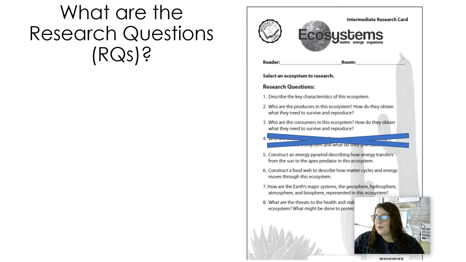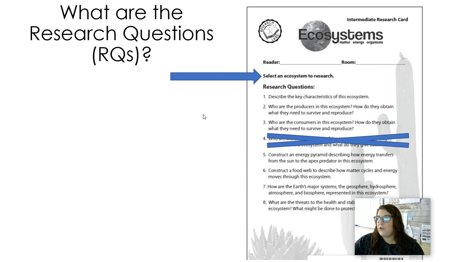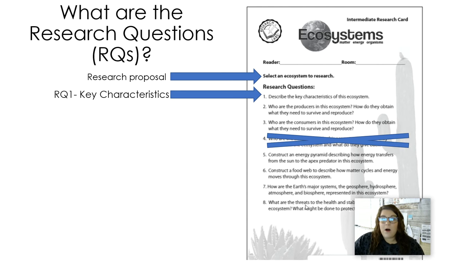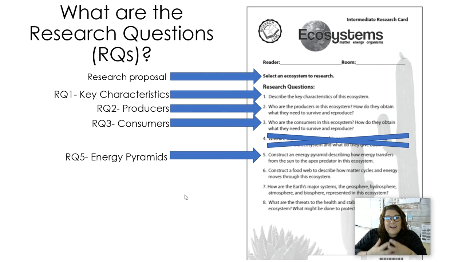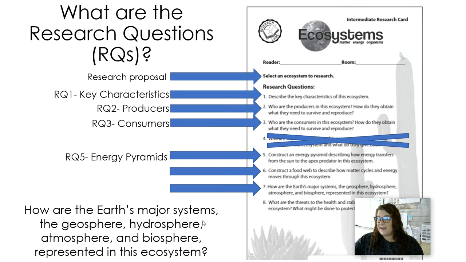So we are cruising through these research questions. Believe it or not, we are almost done, which means you are so close to being an expert on your ecosystem. There is already so much that you can tell me about your ecosystem, and we're going to keep adding to that knowledge. So you've chosen that ecosystem. You know all about the key characteristics. You know all about the producers. You know all about the consumers. Remember, that's plants and animals. You know how all of those are connected with a transfer of energy in the energy pyramid. And you know how they're all connected with a transfer of matter in the food web.